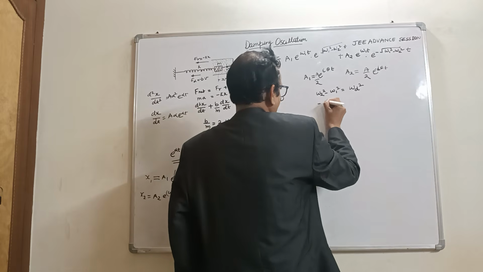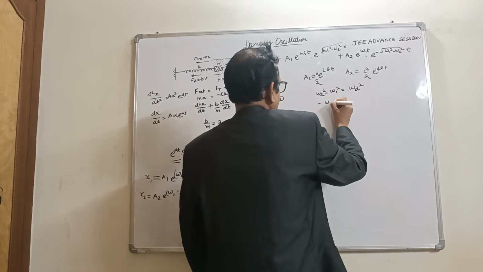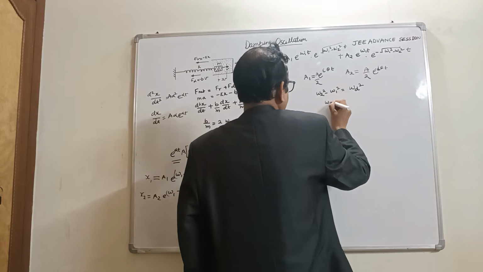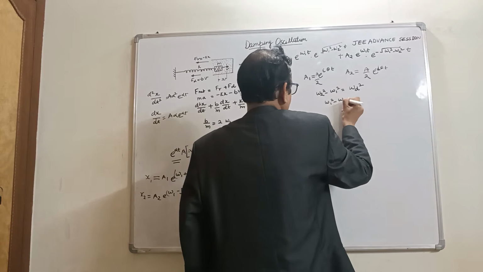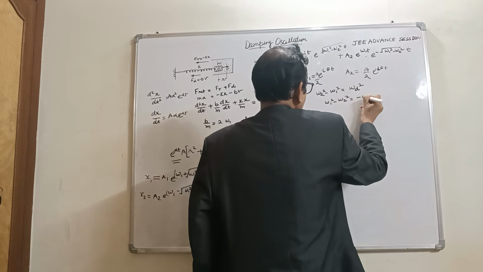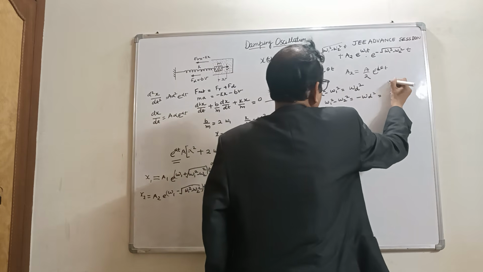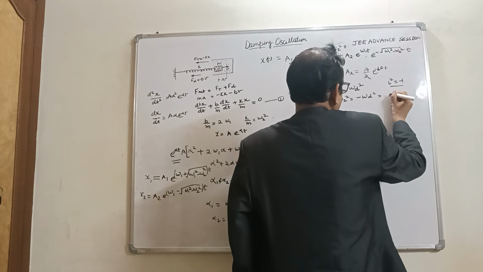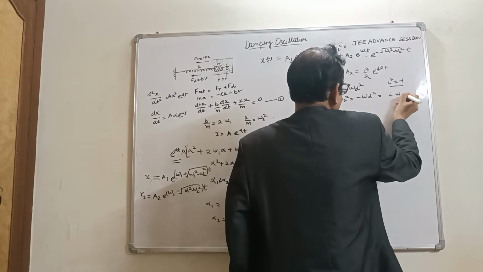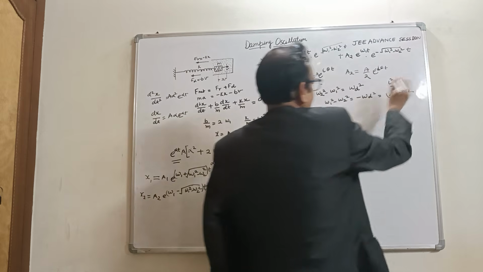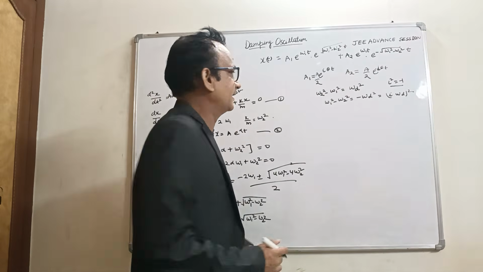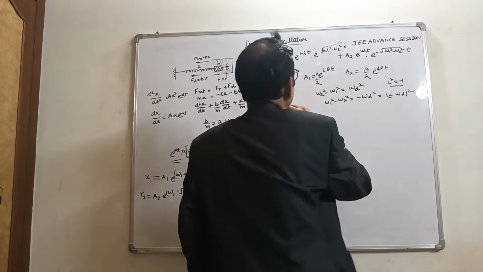So omega 1 square minus omega 2 square would be minus omega d square, and i square is equal to minus 1. So this becomes i omega d whole square. i is an imaginary number, so i square will be equal to minus 1. So here we place the value.